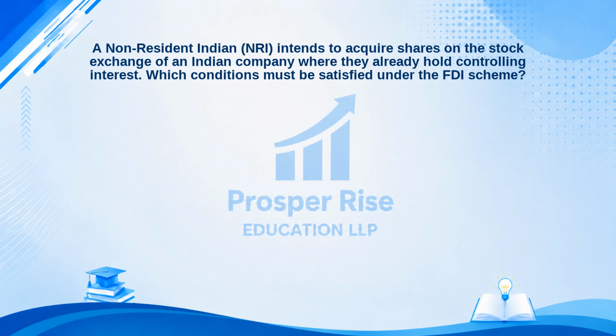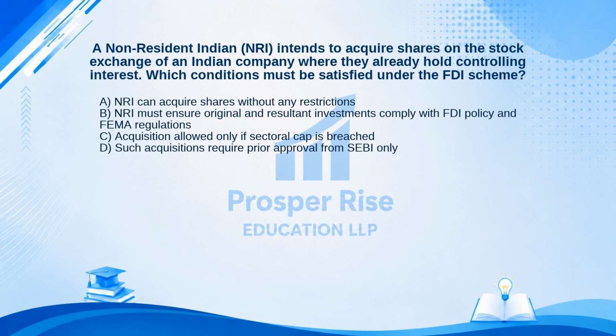A non-resident Indian, NRI, intends to acquire shares on the stock exchange of an Indian company where they already hold controlling interest. Which conditions must be satisfied under the FDI scheme? Here are your options. A. NRI can acquire shares without any restrictions. B. NRI must ensure original and resultant investments comply with FDI policy and FEMA regulations. C. Acquisition allowed only if sectoral cap is breached. Or D. Such acquisitions require prior approval from SEBI only. Take a moment to pause the video and decide.